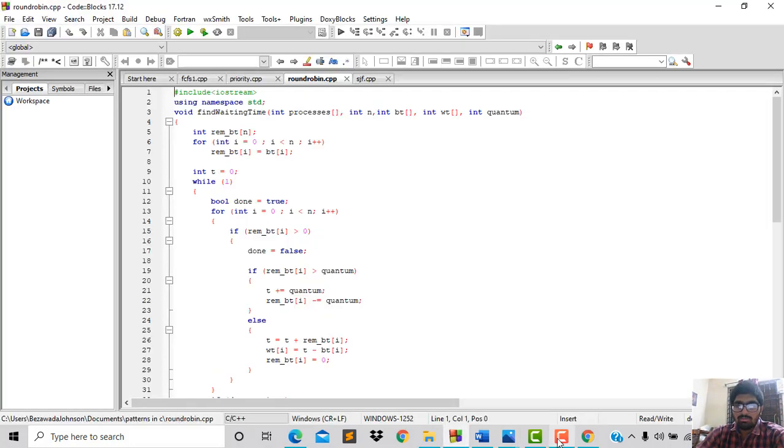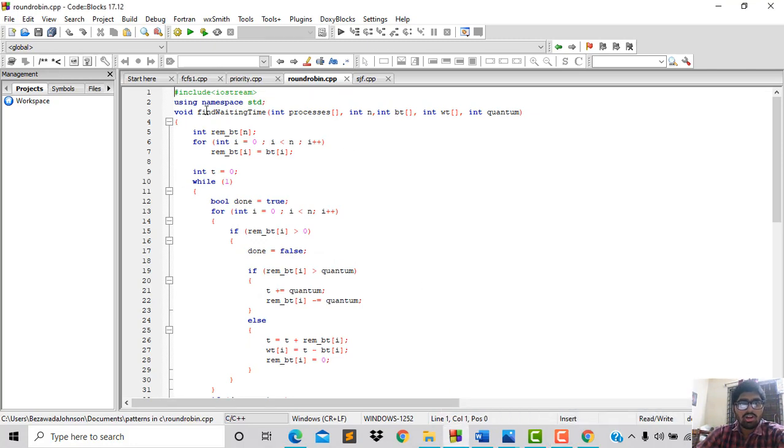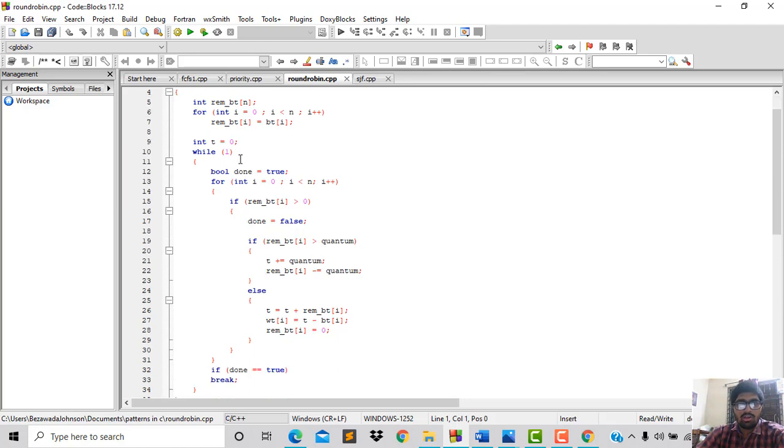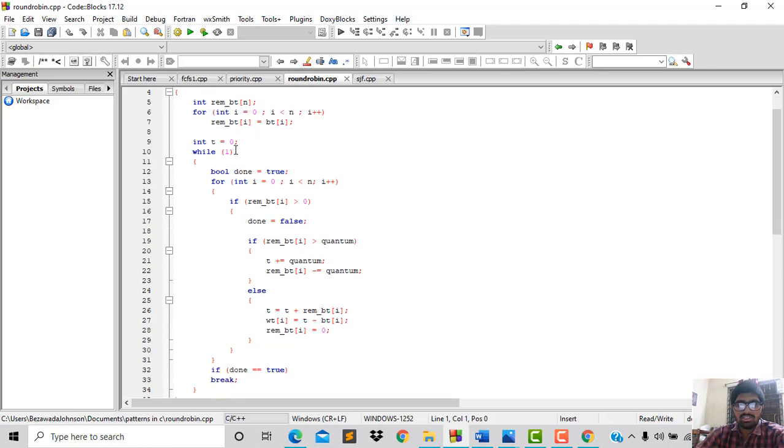When we see the program of round robin, here I have taken the void find waiting time with process, burst time, waiting time, and quantum, that is the time. Now for I equal 0, I less than n, I plus plus, rem bt of I equal to bt of I. Here I am assigning t equal to 0, and done equal to true when the time limit is done according to the process.